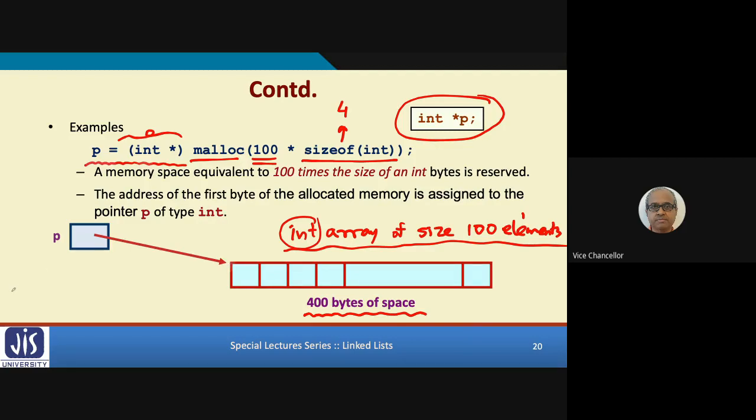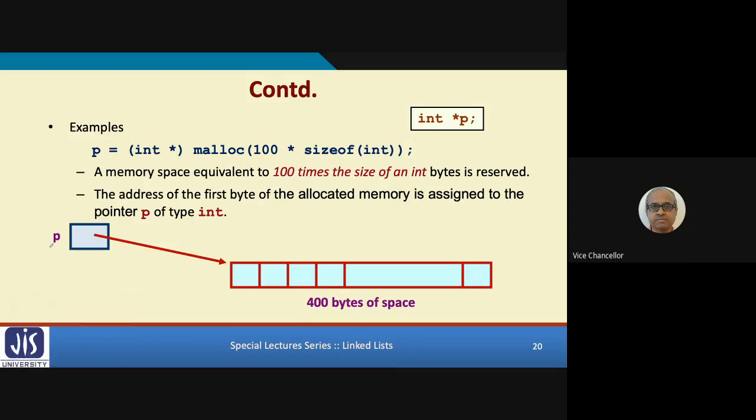Now tell me, if I write a program like this, let's say int p[100], what does this mean? This means that I am asking to reserve space for 100 integer elements in the array. And what does p indicate in an array? If you write only p, it means the address of the first element of the array. So conceptually, it is the same situation here. Here also, this p will indicate the address of the first element of the array.